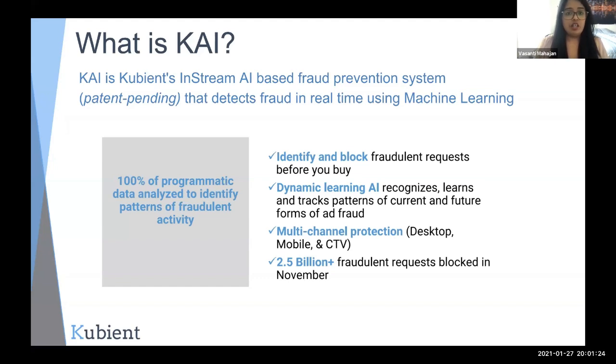Several statistical and machine learning models, both supervised and unsupervised, have been trained into Kai, and all of them make a decision within 5 milliseconds. This gives us enough time within the entire ecosystem of 300 milliseconds to make sure that every bid request we get is scanned, and any fraudulent inventory of any kind is identified in real time rather than through post-impression or pre-impression analysis. Our goal is to prevent our customers from losing money by investing in fraudulent inventory. So that's why we've developed the in-stream AI-based fraud prevention system.